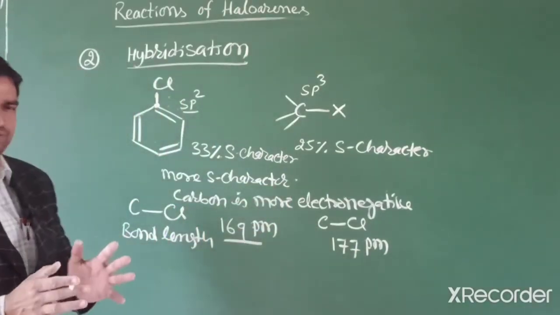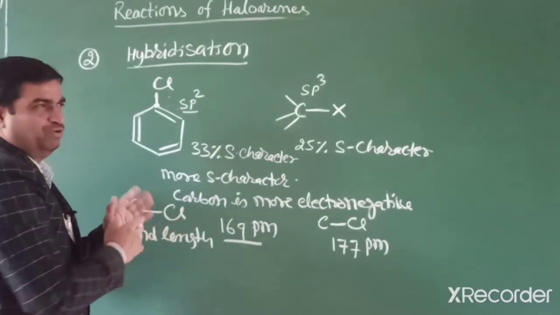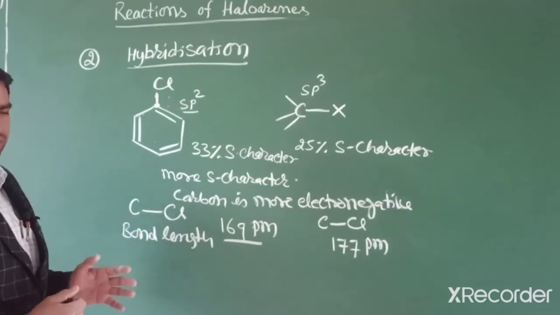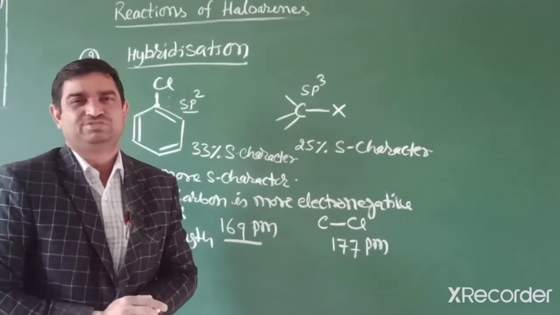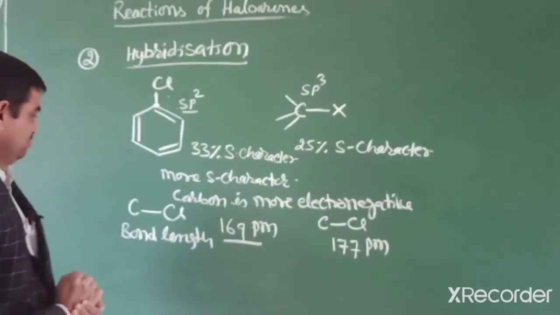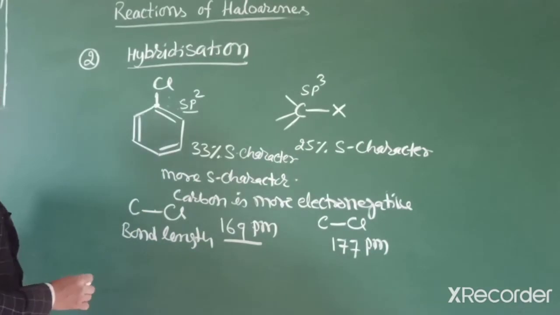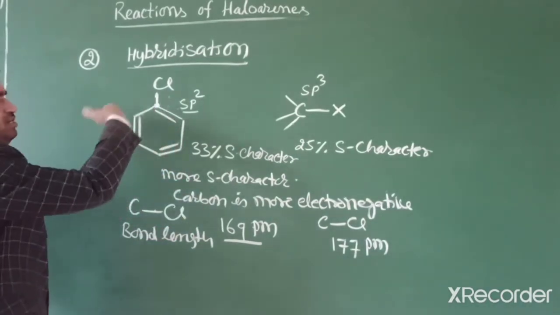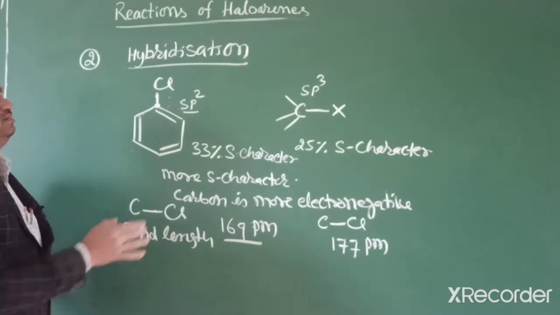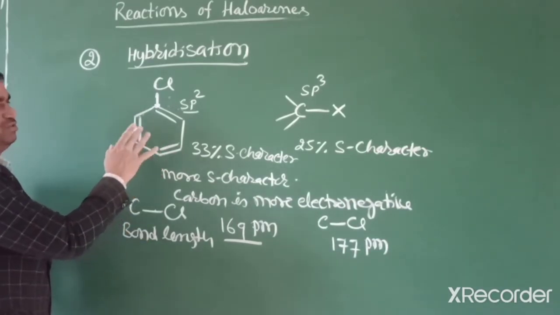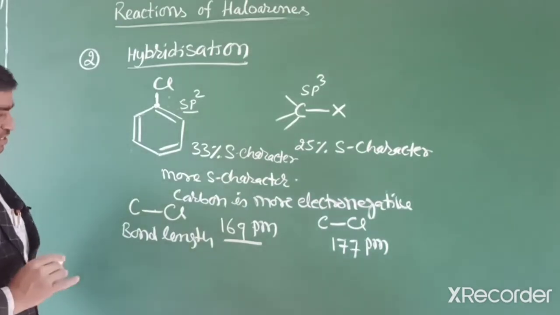Hence we know that when we dissociate this bond, it requires more energy. Why? It is a shorter bond, because when we dissociate something larger, it dissociates more easily than something smaller. So it requires more energy, and this does not dissociate easily. So this is the second reason why aromatic halides do not respond to nucleophilic substitution reactions so easily.